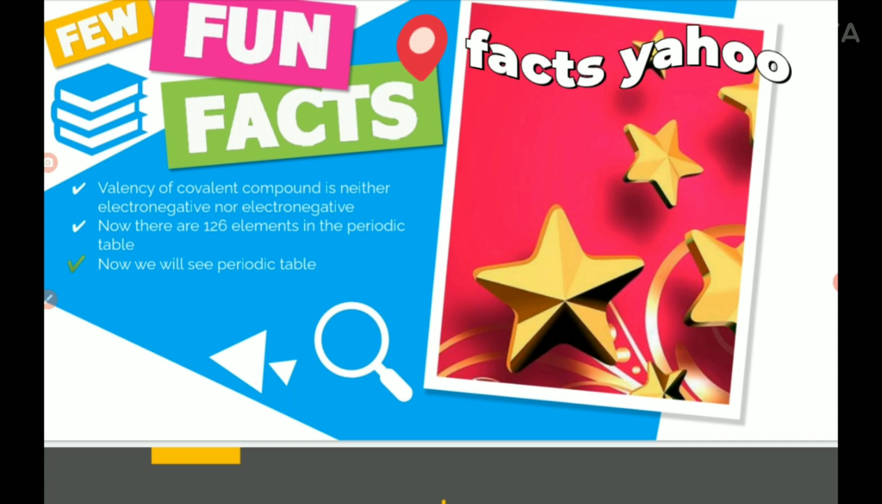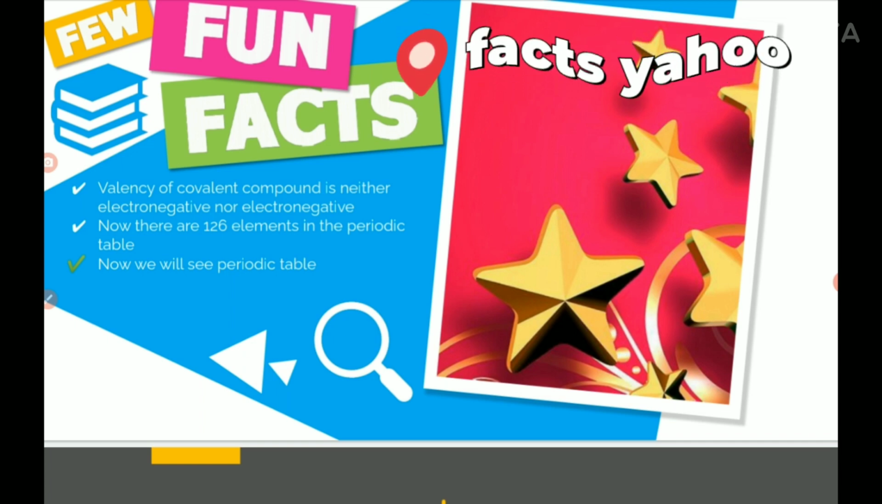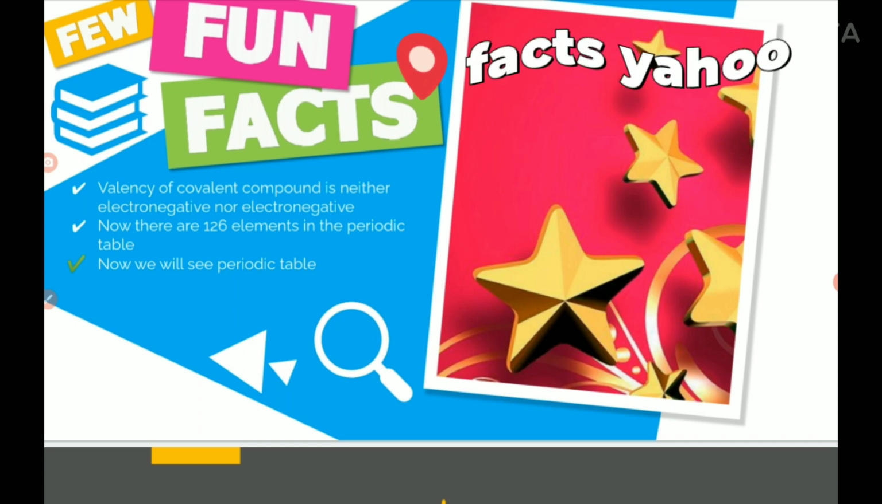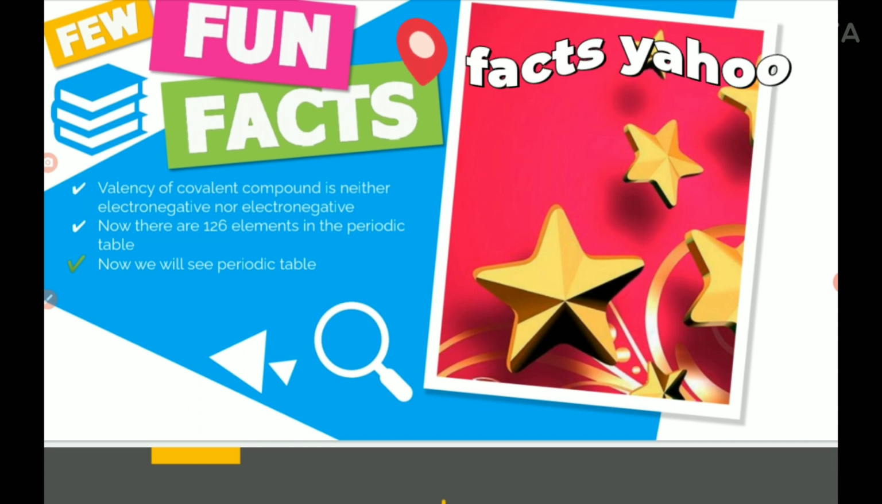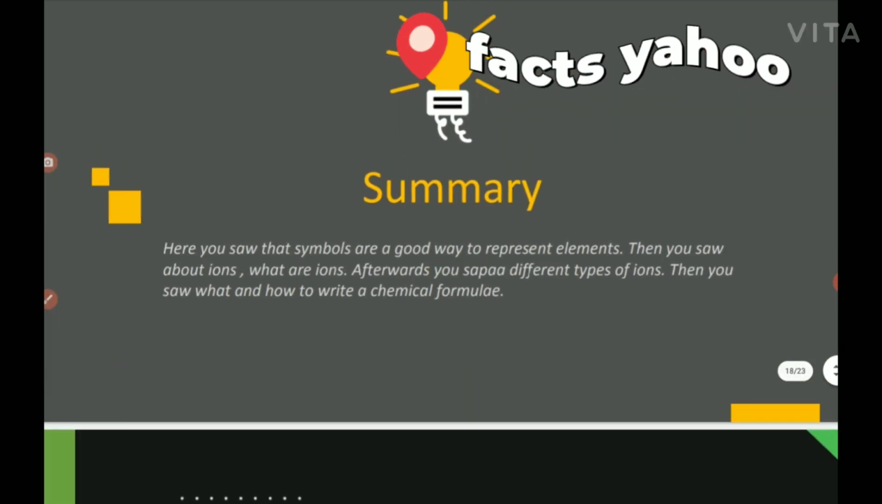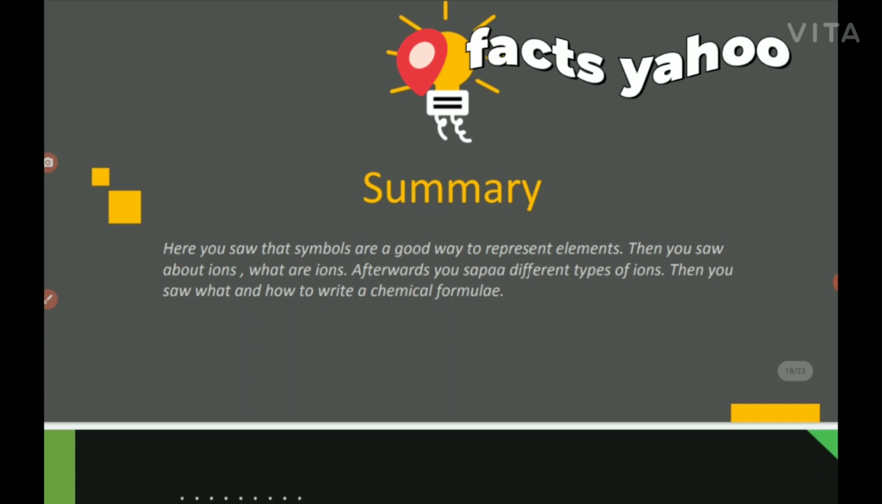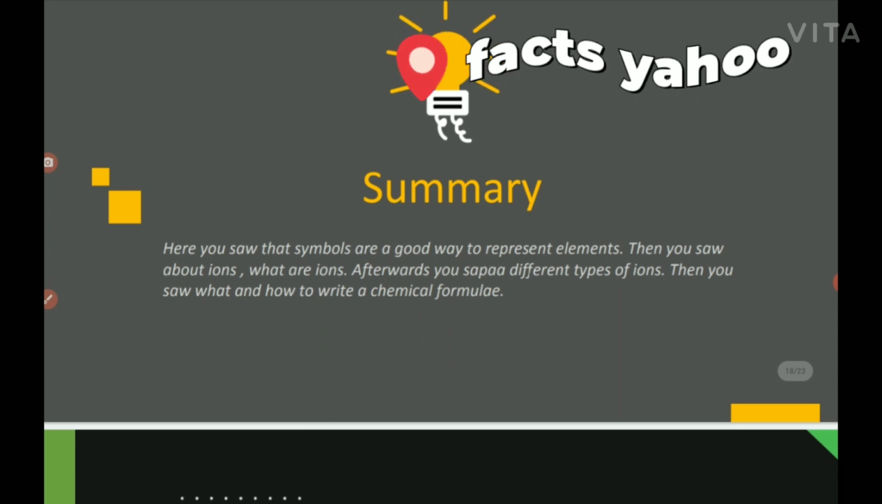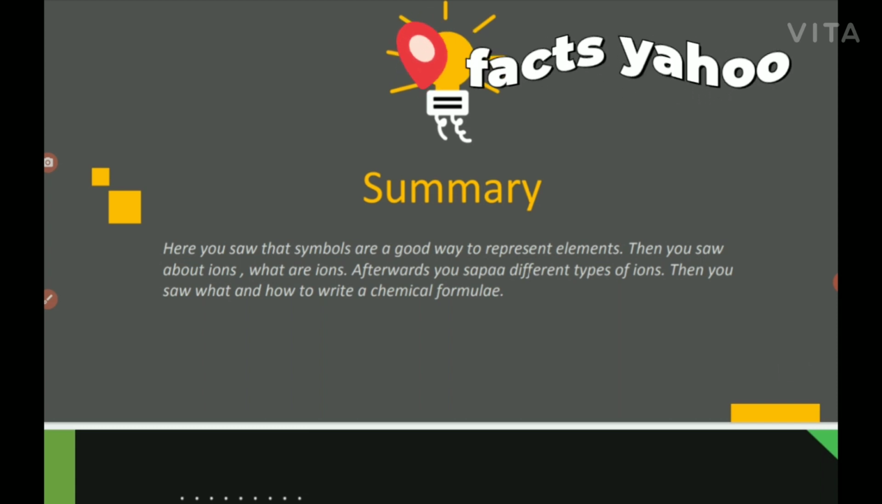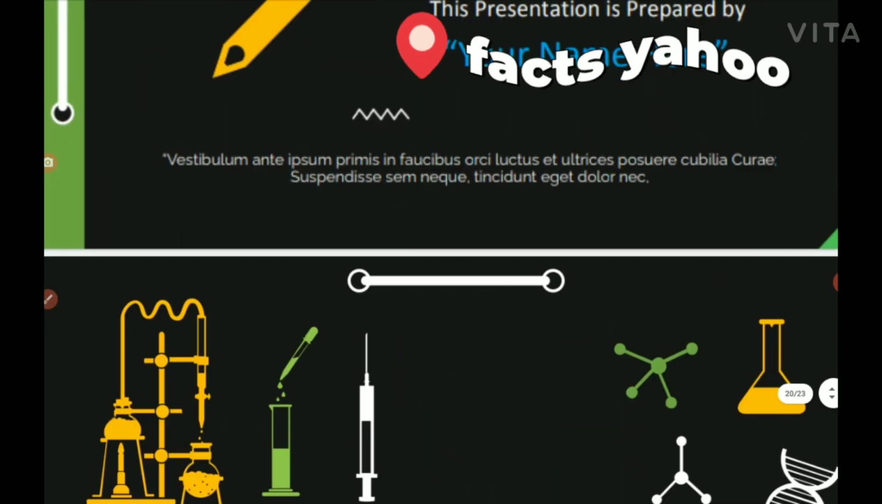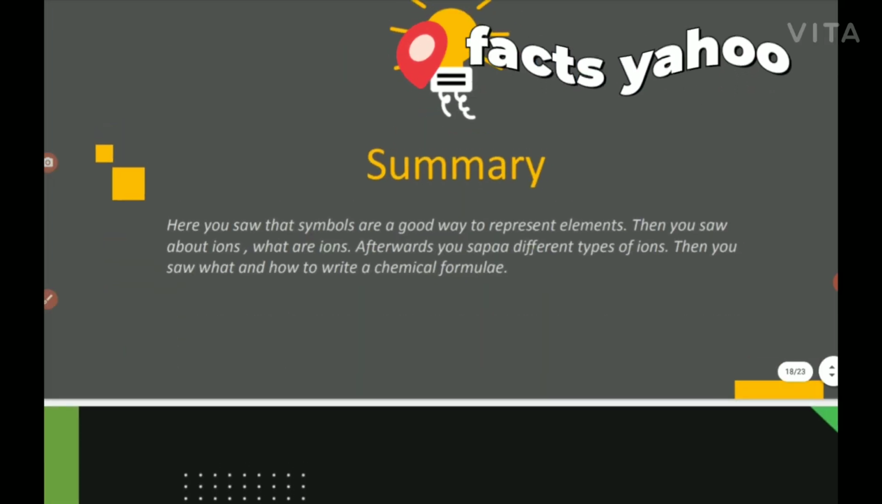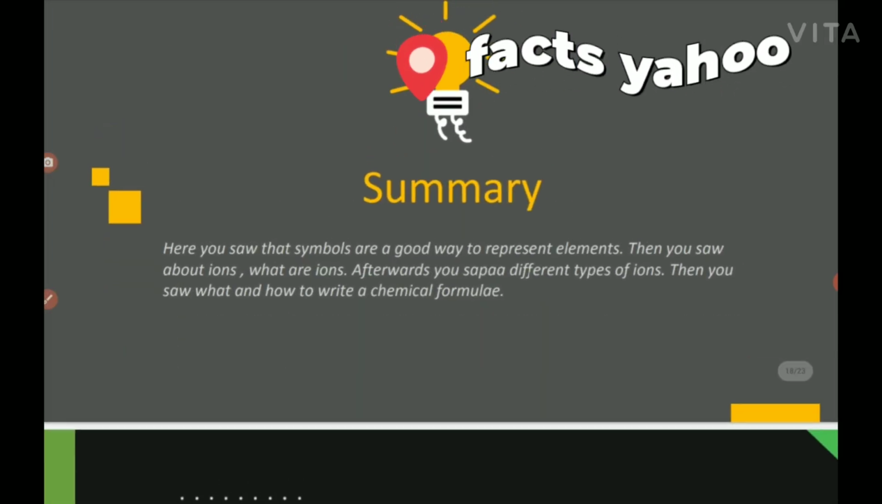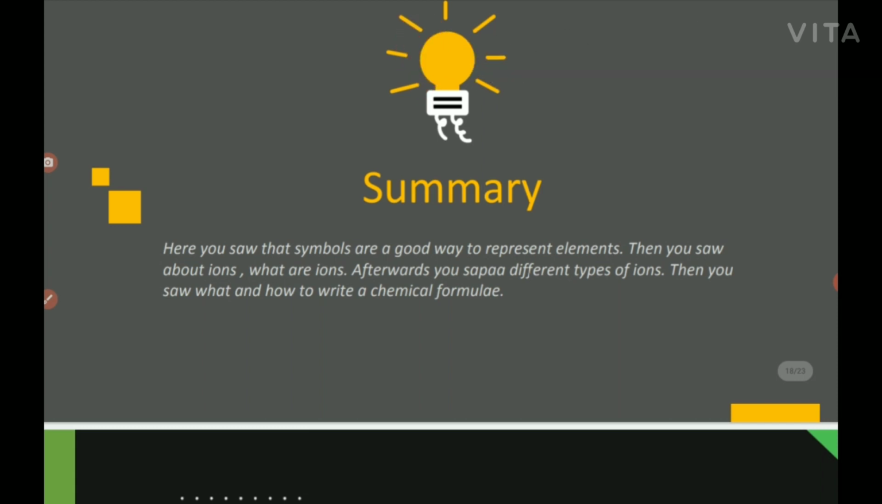Let's see next. Now, there are 126 elements in the periodic table. First there were 118. I also said in that video, but no, there are 126. The last one is unbihexium. Yes, unbihexium. And now we will study the periodic table. So from the next video, you will study the periodic table as I said.